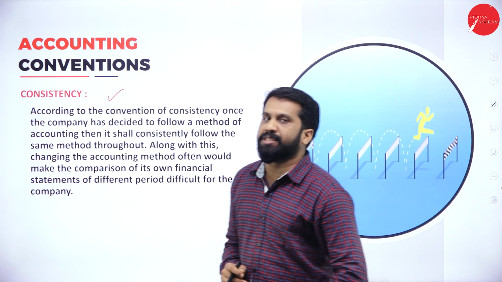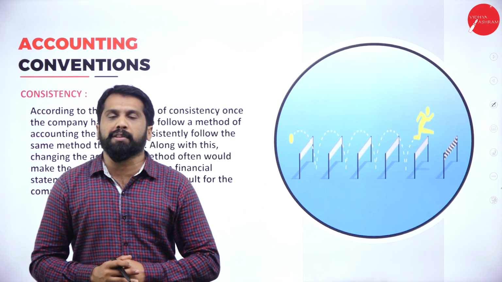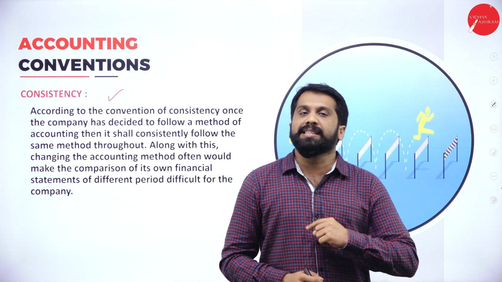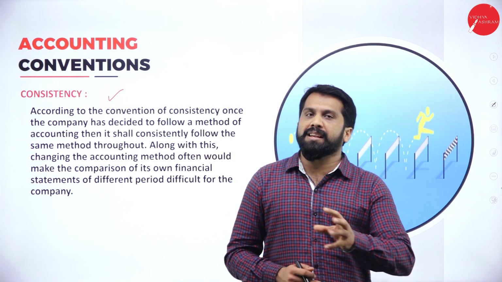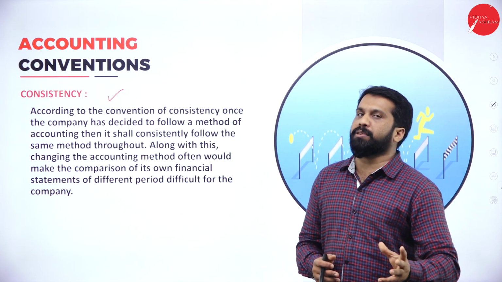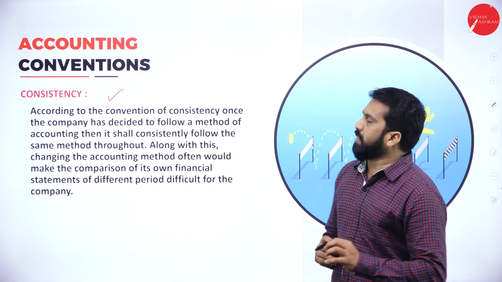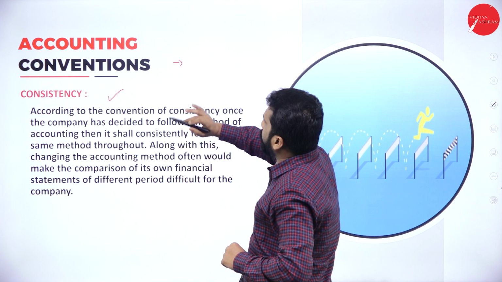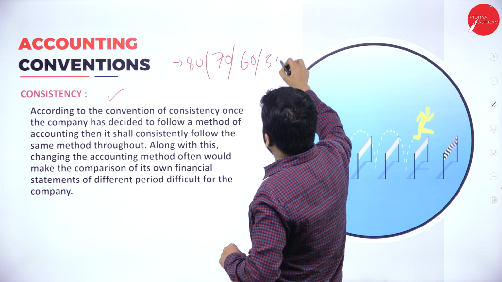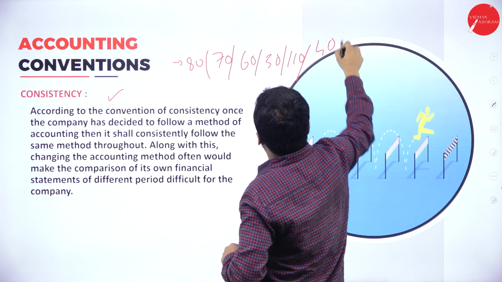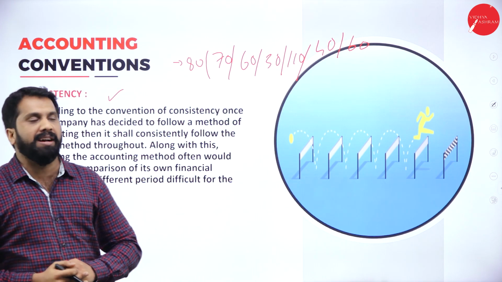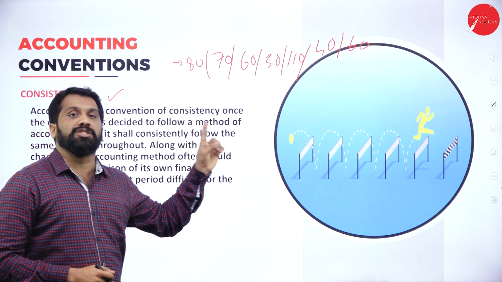What do you mean by consistency? One rule you are following means the same rule you will follow for the next 10 years also. So this we call consistency. Or else I can give you a good example. Maybe your favorite cricketer is Dhoni or Kohli. In every match, if Kohli hits like 80, 70, 60, 50, 110 and 40, 60, this will be his score for the last 7 to 8 matches. This we call consistency.